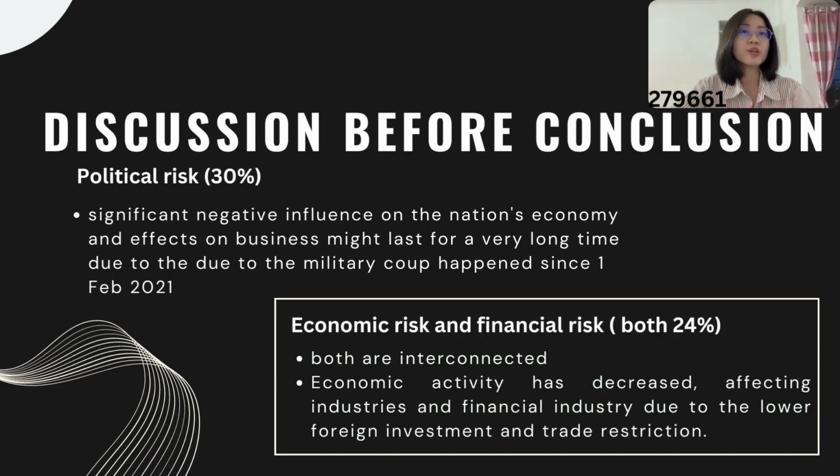As you can see, political risk was assigned the highest weight at 30%. It is because Myanmar still has a significant negative influence on its economy and the effects on business might last for a very long time due to the military coup that happened in February 2021. Then, the second was economic and financial risk. They have the same weight of 24% respectively. It is because they are both interconnected, and when the economic activity in Myanmar has decreased due to the reasons stated in the report, it affects the financial industry due to the lower foreign investments and the trade restriction.